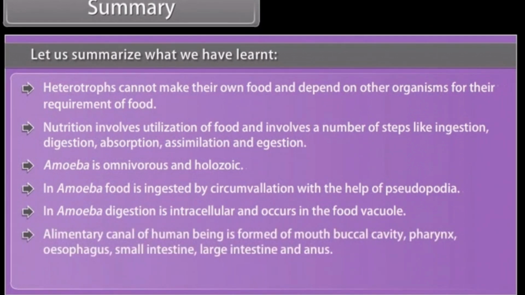The alimentary canal of a human being is formed of mouth, buccal cavity, pharynx, esophagus, small intestine, large intestine, and anus. Teeth in man are heterodont.